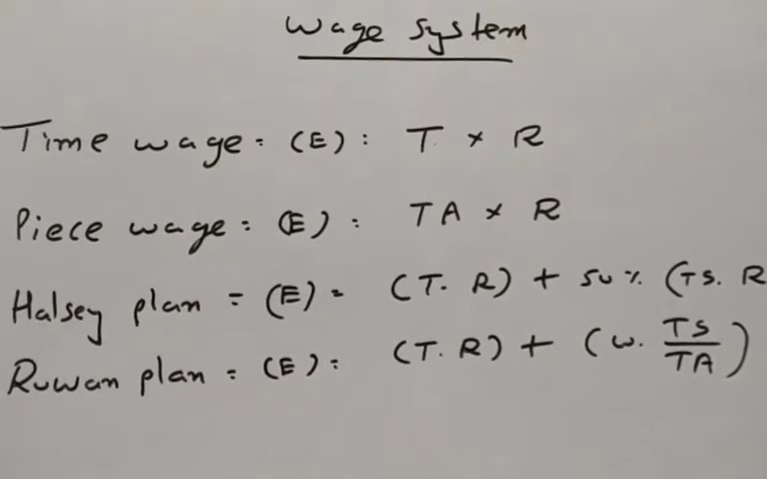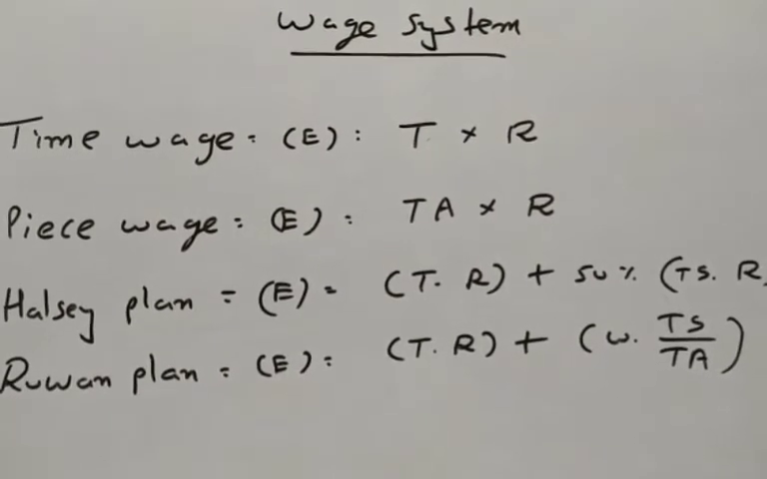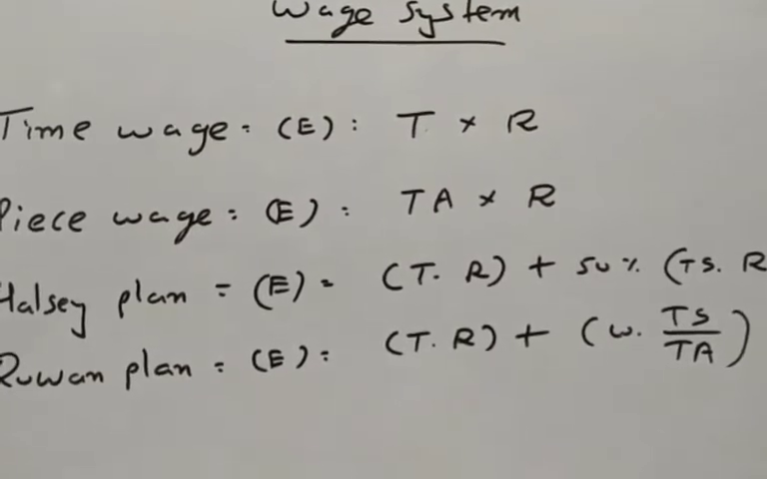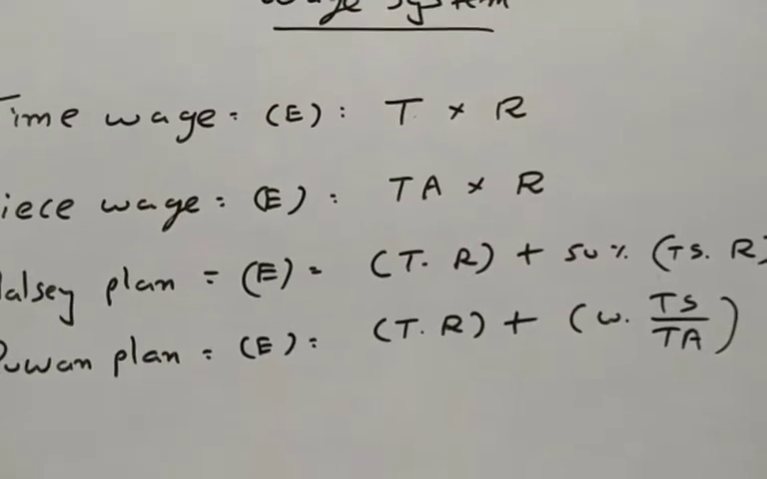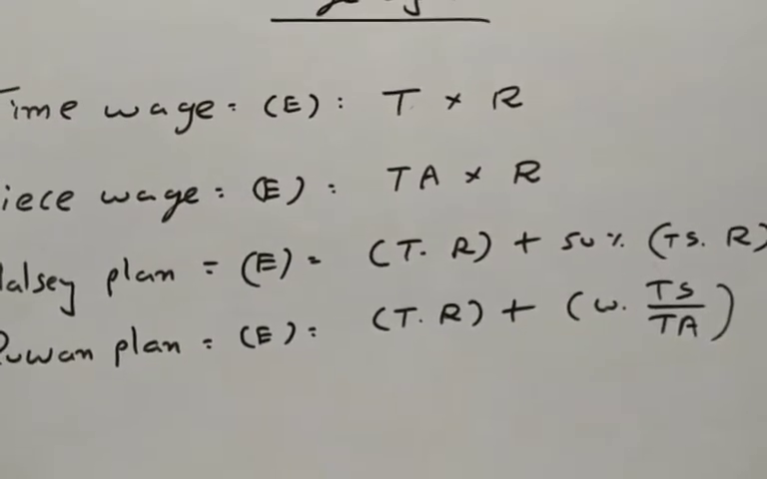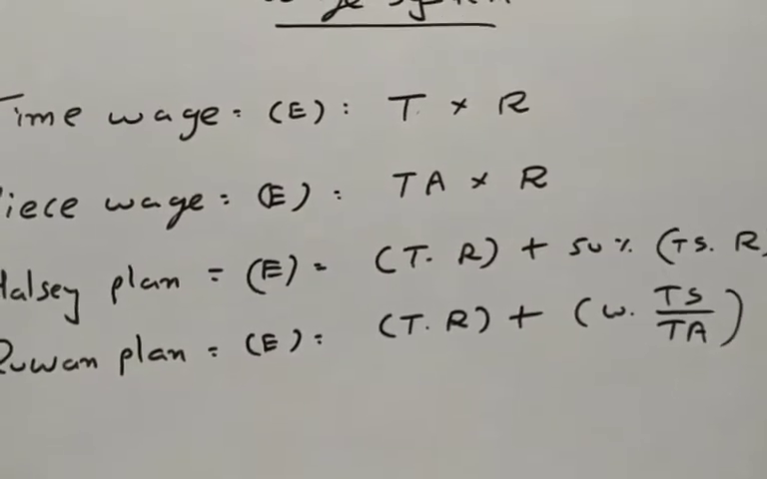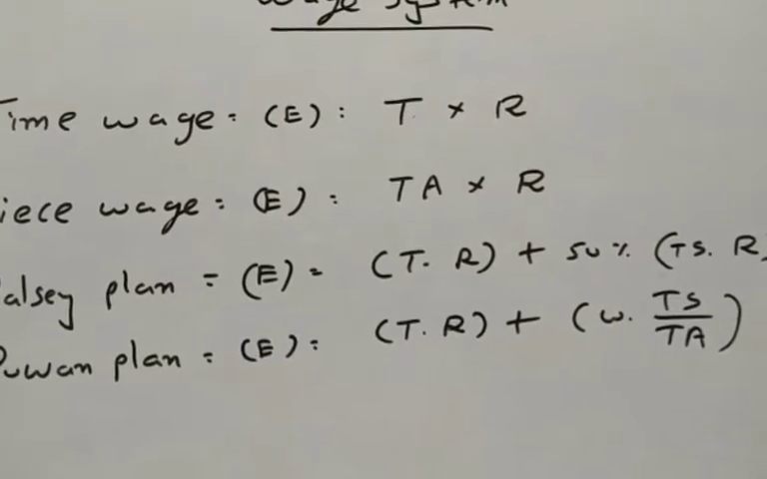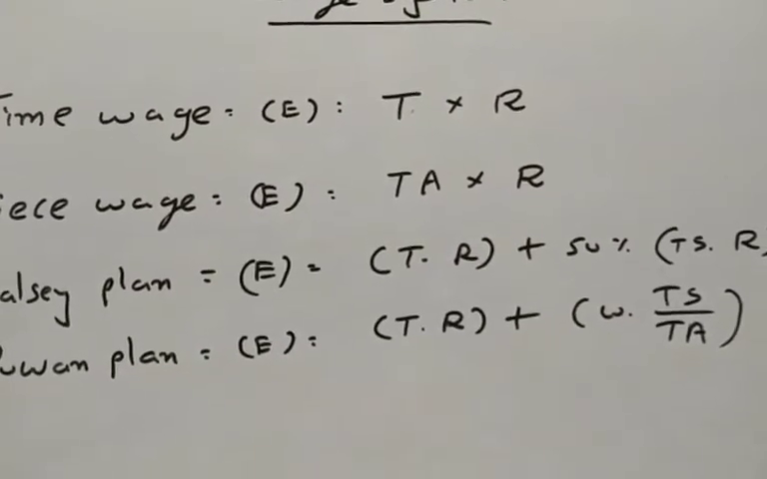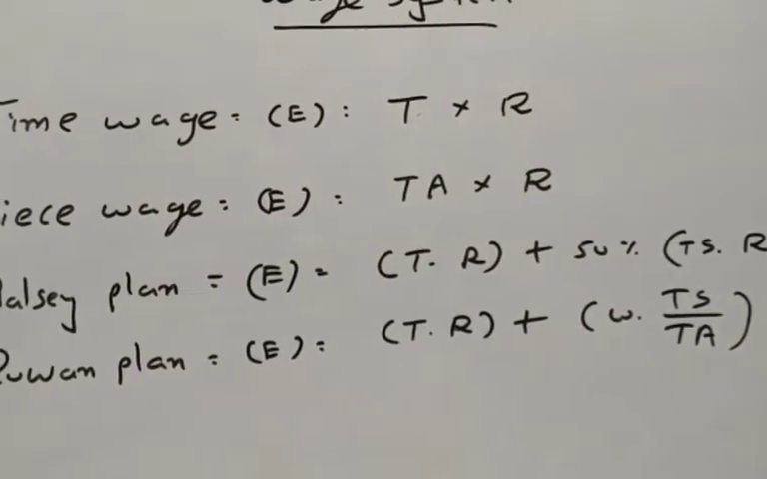Halsey plan means a bonus plan. If you save the time, you get an extra bonus. The formula is time taken into wage rate plus 50% of time saved into wage rate. Then the Rowan plan is also one type of bonus plan: time taken into wage rate plus normal wage into time saved upon time allowed.